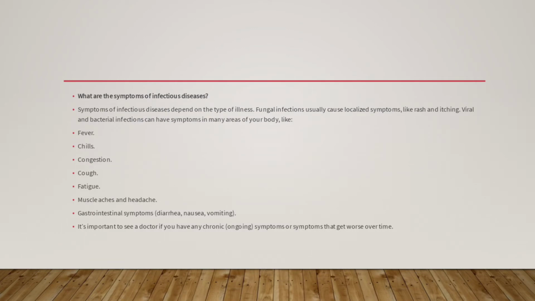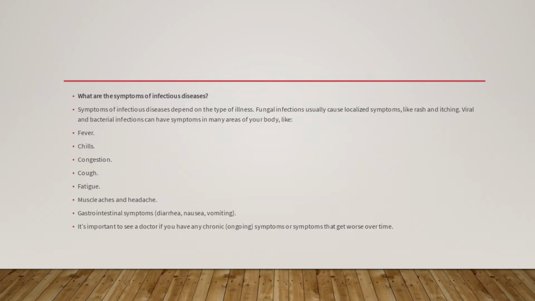What are the symptoms of infectious diseases? They all depend on the type of illness. Fungal infections usually cause localized symptoms like rash and itching. Viral and bacterial infections can cause symptoms in many areas of your body like fever, chills, congestion, cough, fatigue, muscle aches, and headache. Gastrointestinal symptoms like diarrhea, nausea, and vomiting. It is important to see a doctor if you have chronic ongoing symptoms or symptoms that get worse over time.